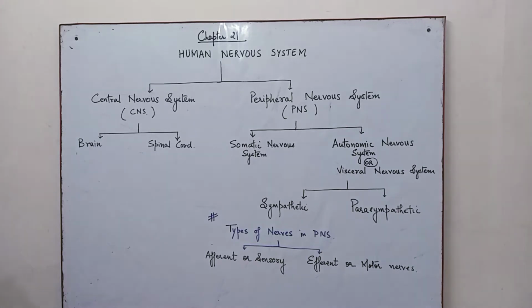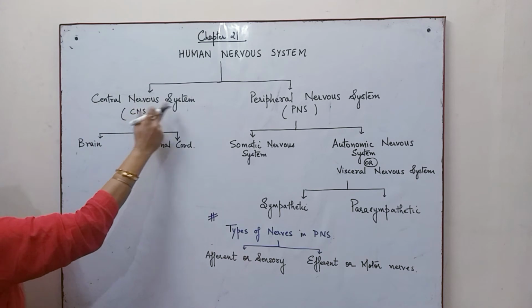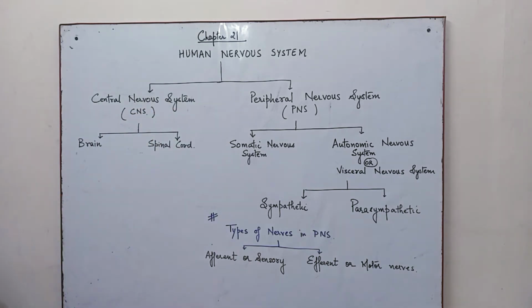The human nervous system has been divided into two types: the central nervous system and the peripheral nervous system. The central nervous system includes the brain and the spinal cord.